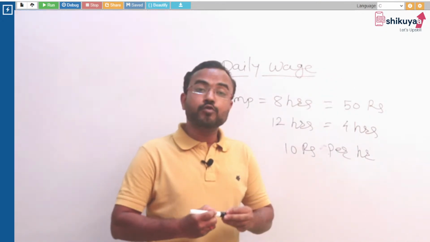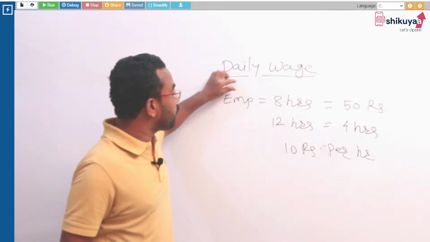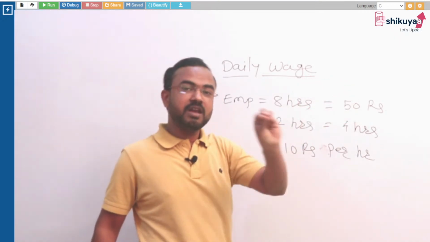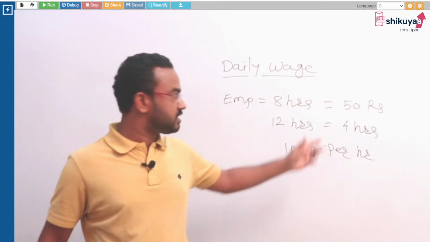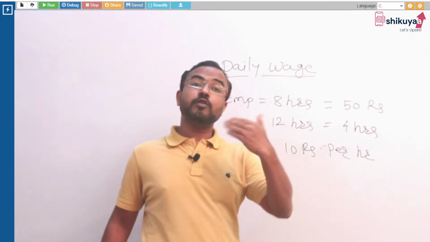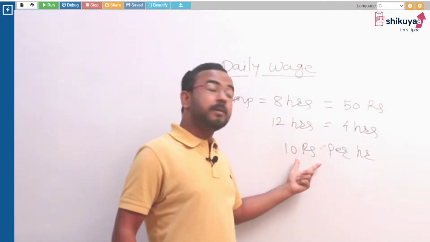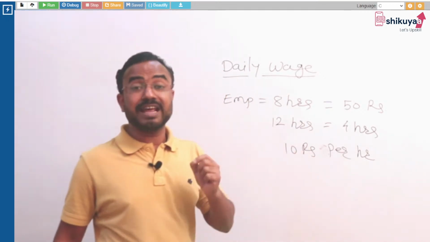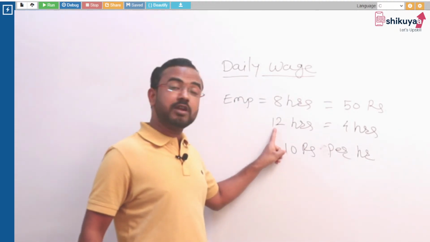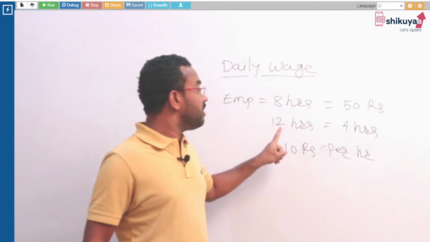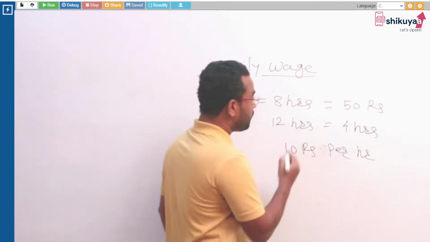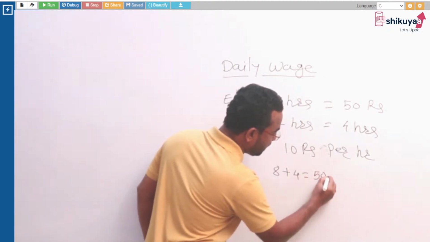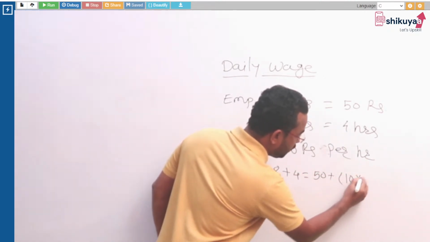Now what we have to do is, if the employee works for 8 hours, his or her remuneration will be 50 rupees. That's the fixed wage. If the employee works for more than 8 hours, per hour the company has decided to give 10 rupees of extra remuneration. Suppose that particular employee on a particular day works for 12 hours, it will become 8 plus 4, that means 50 plus 10 into 4.